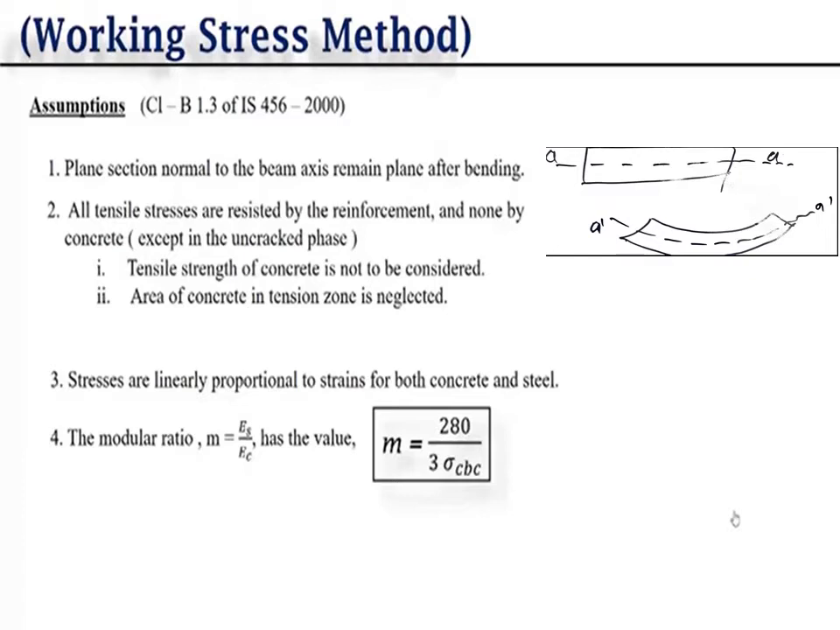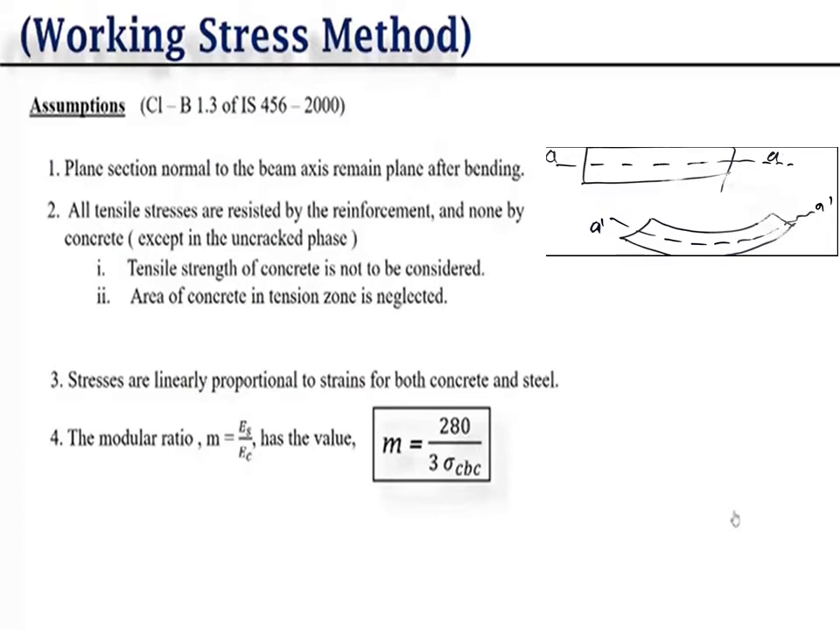and area of concrete in tension zone is neglected. Now the third assumption is stresses are linearly proportional to strains for both concrete and steel. This assumption is used when we find the equation for actual depth.